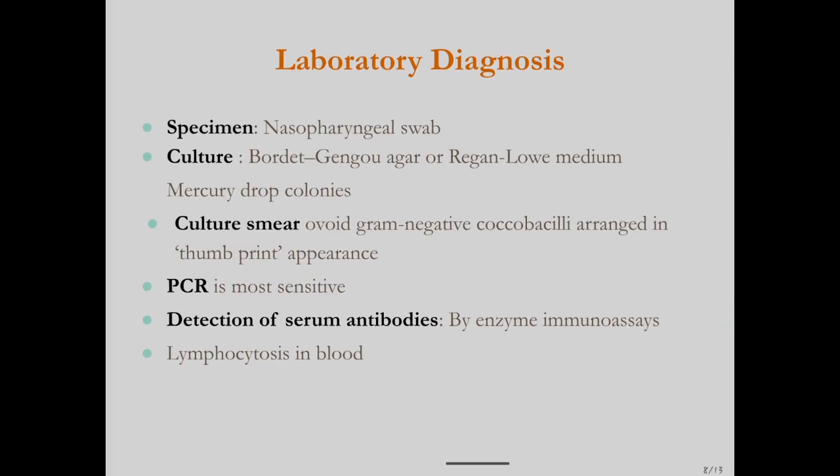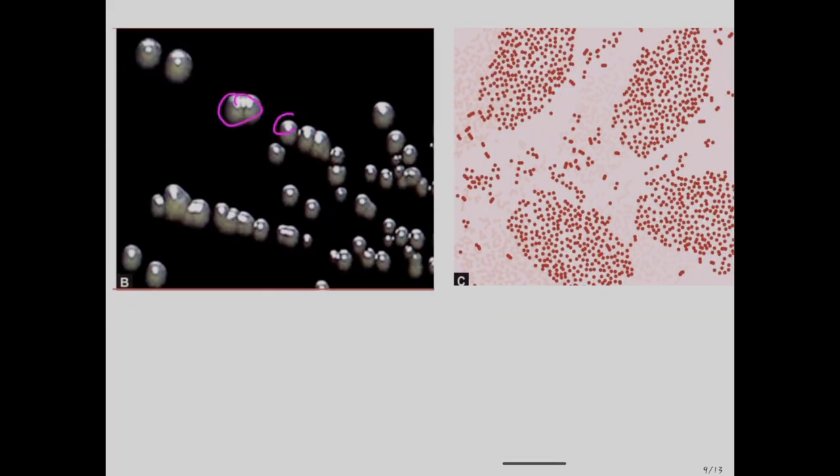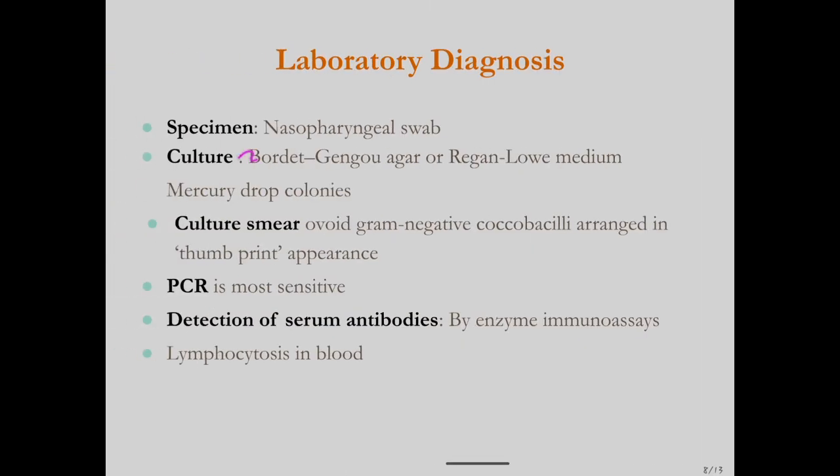And coming to the lab diagnosis, the specimen is a nasopharyngeal swab, and culture is the gold standard, and culture is done in Bordet-Gengou agar or Regan-Lowe medium. And in culturing, it shows mercury drop colonies. Okay, so these are the mercury drop colonies which are formed on the culture, and it is the gold standard.